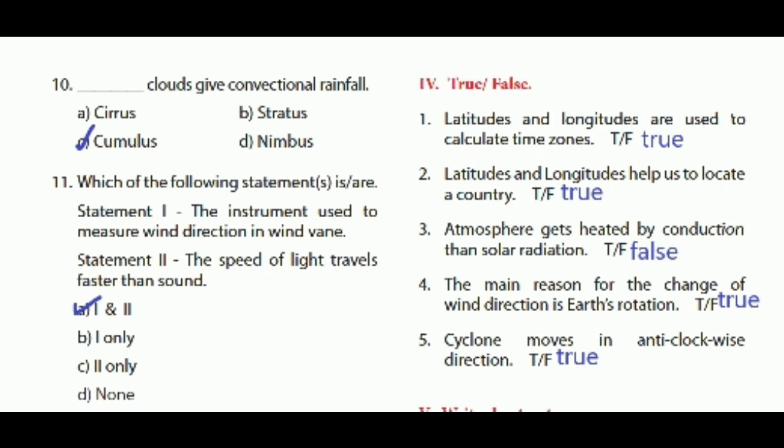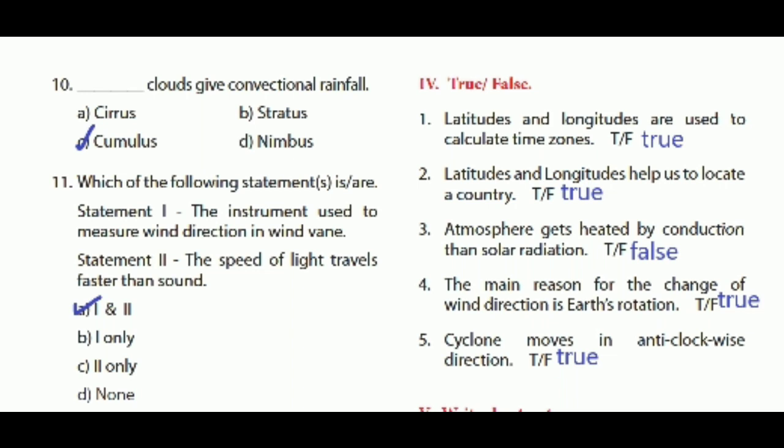The instrument used to measure wind direction is wind vane. Statement 2, the speed of light travels faster than sound. Answer is statement 1 and 2. Next, true or false. First one, latitudes and longitudes are used to calculate time zone. Answer is true.